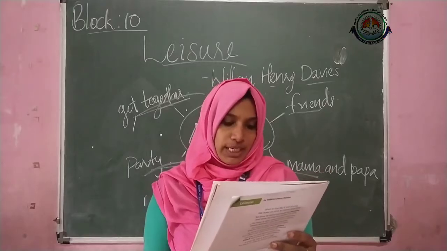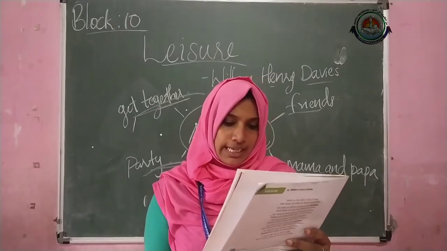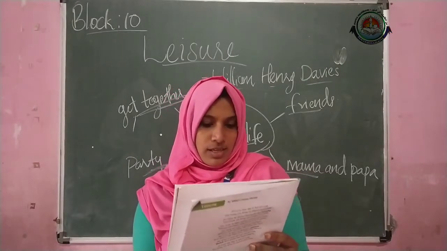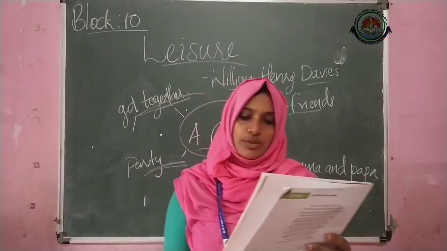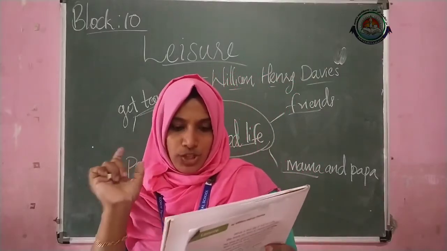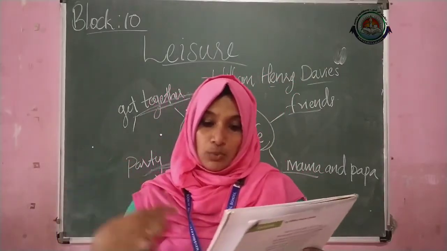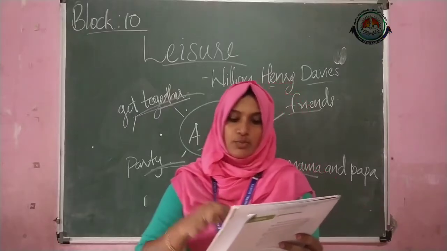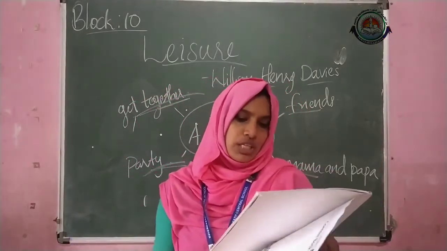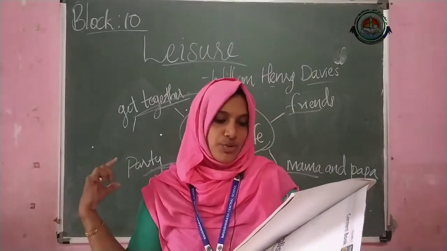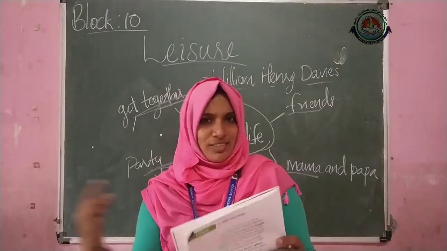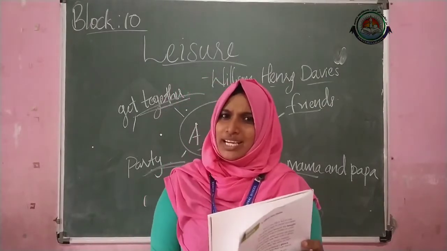And the seventh one, what do the following lines mean? Does the poet really want us to know the place where squirrels hide their nuts? One line is given, so you just check whether the poet really wants us to know this place where squirrels hide their nuts. That you have to check. No time to see when woods we pass, where squirrels hide their nuts in grass. Does he mean like this? No, right? So how can you write here?